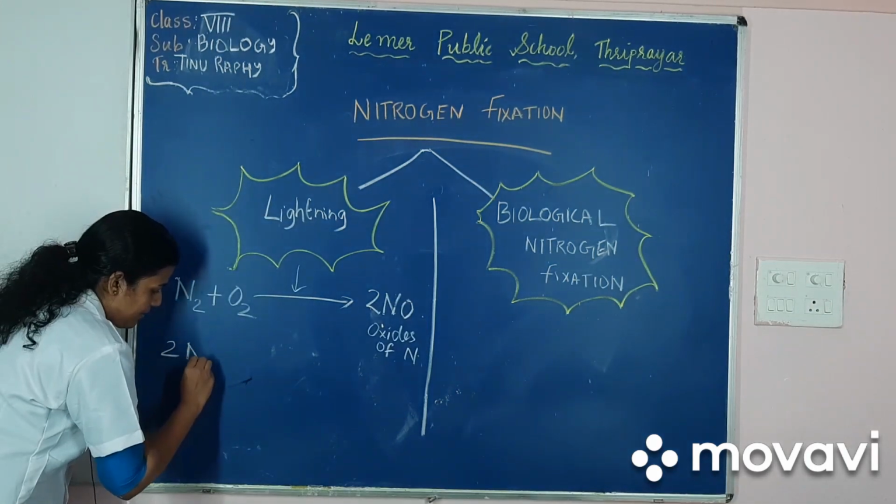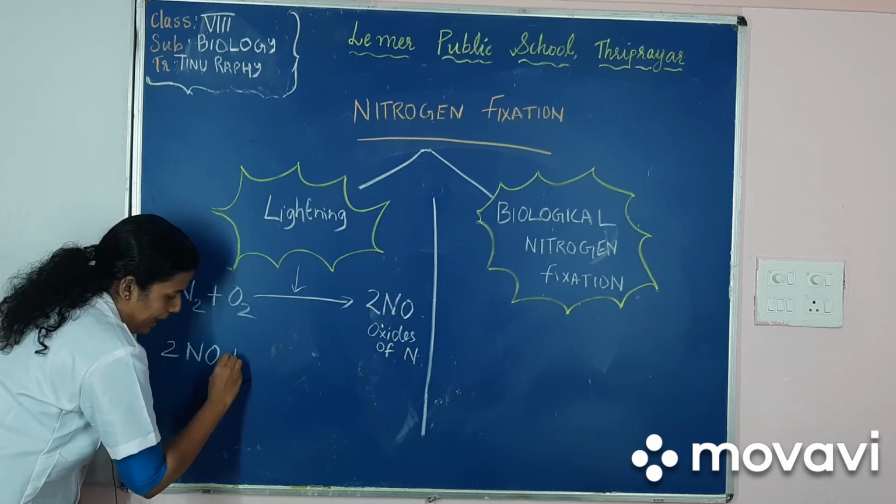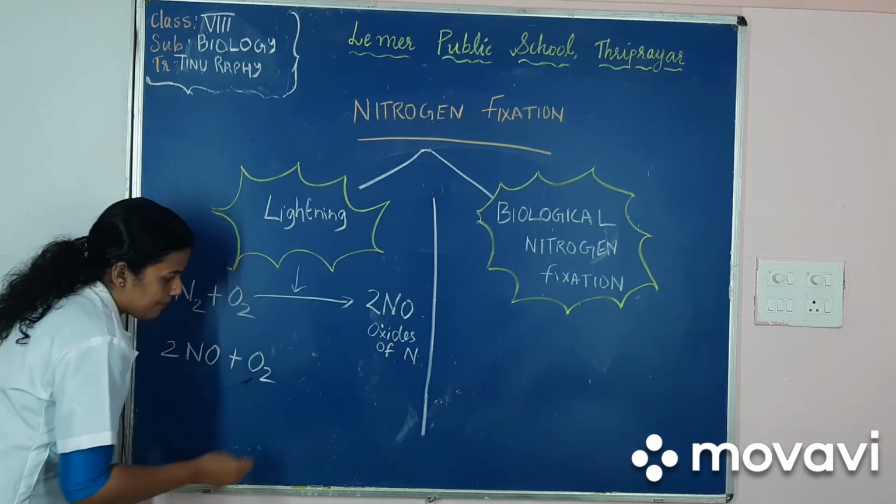2 oxides of nitrogen combine again with oxygen.